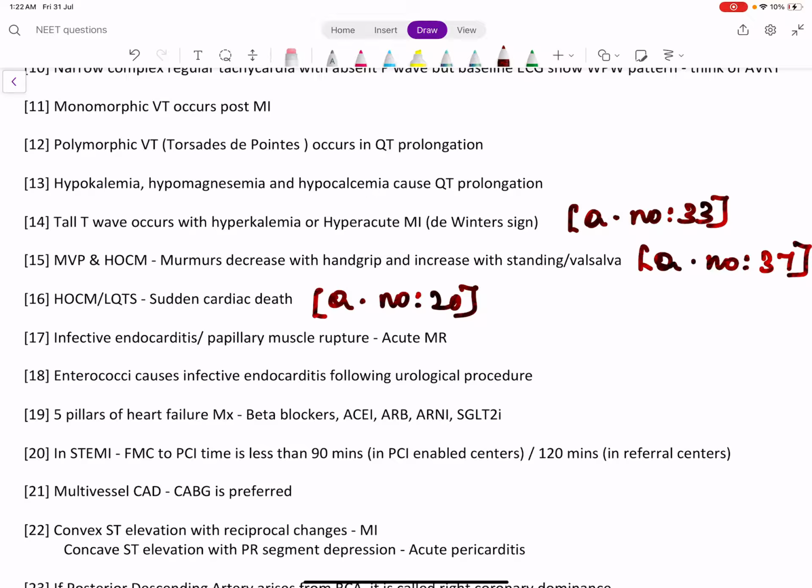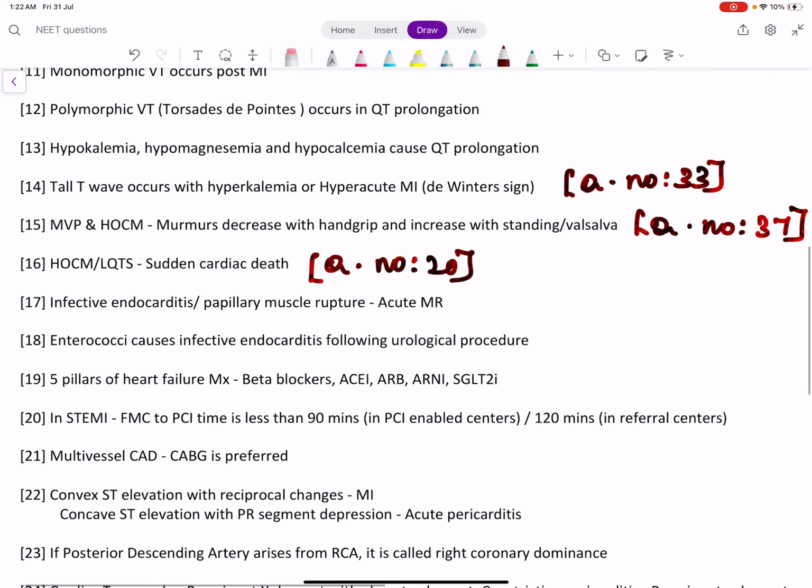Tall T wave occurs only in two conditions, hyperkalemia or hyperacute MI. Hyperacute MI, we call it De Winter's sign. This was discussed in question number 33 in detail.